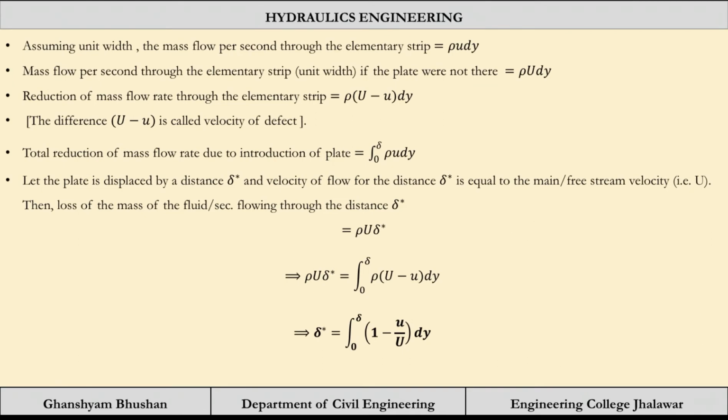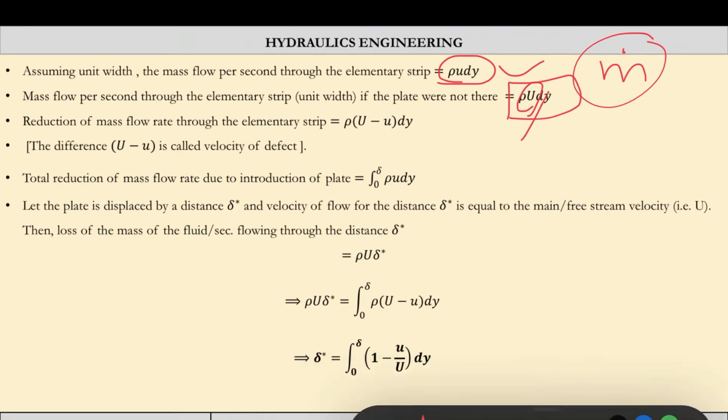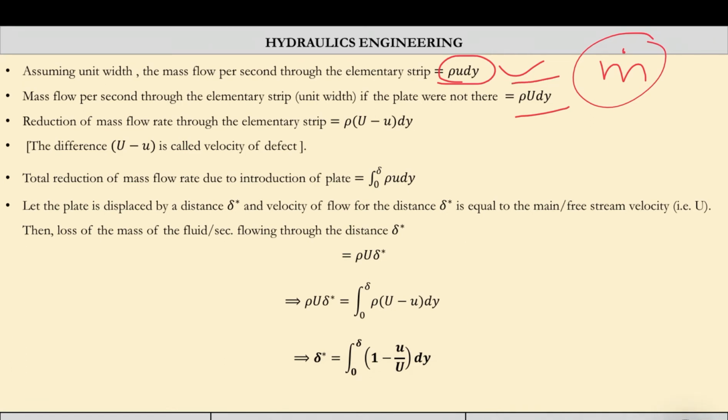So the mass flow rate per second through the elementary strip will be rho into u into dy. This is the mass flow rate, m dot. Now, the mass flow rate per second through the elementary strip if the plate was not there: the velocity would be the free flow velocity. So rho capital U dy. This would have been the mass flow rate if the stationary plate was not there, if the boundary layer was not introduced.